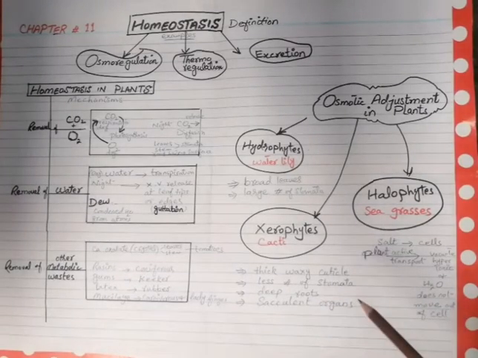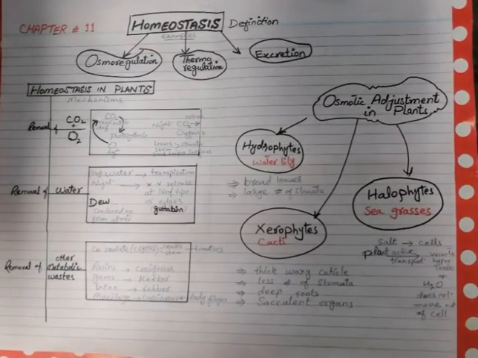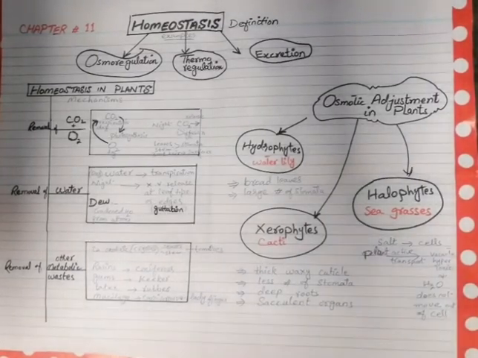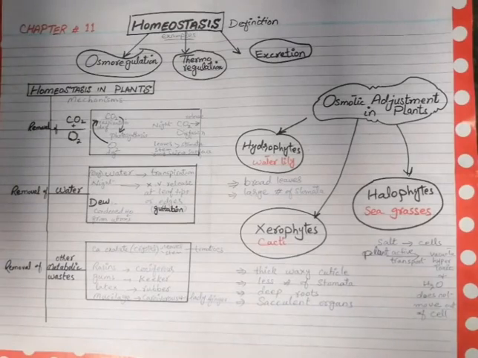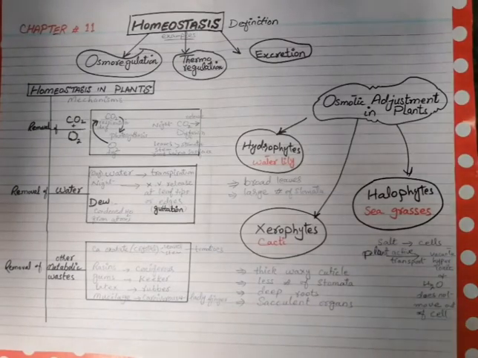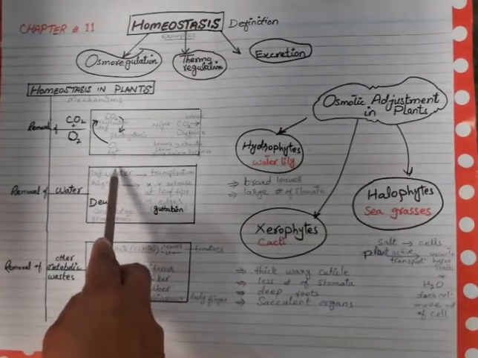Now, how do plants maintain the water condition in their body? During daytime, plants absorb water from their roots, and water is also produced during respiration.